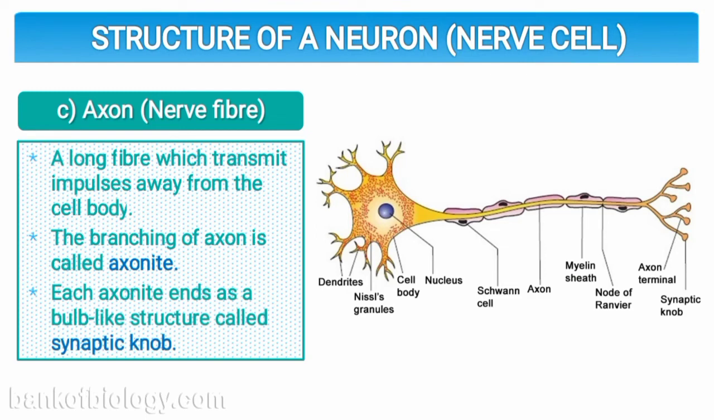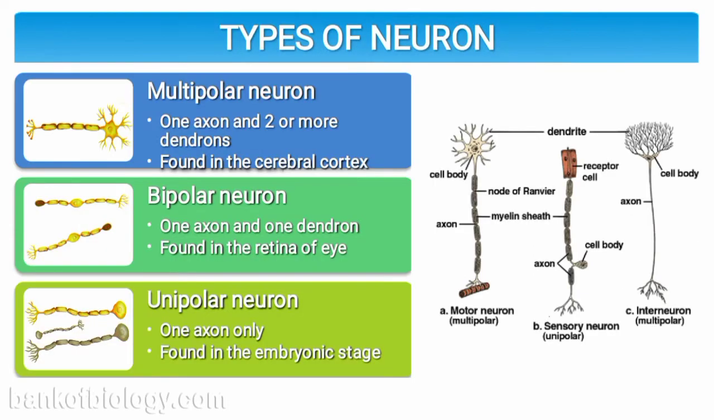These bulb-like or cap-like structures are called synaptic knobs. And now if we talk about types of neuron, there are the following types. Multipolar neuron has one axon and two or more dendrites. As you can see in the diagram, the multipolar neuron on the far right has more dendrites. Tree-like structures are called dendrites, and it has only one axon in its whole structure; that is called a multipolar neuron